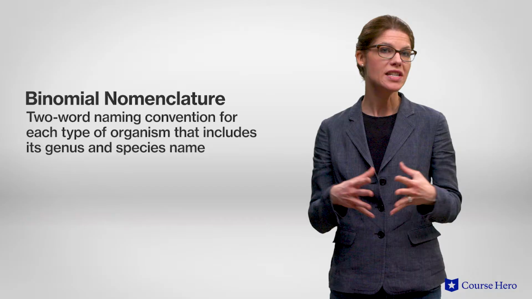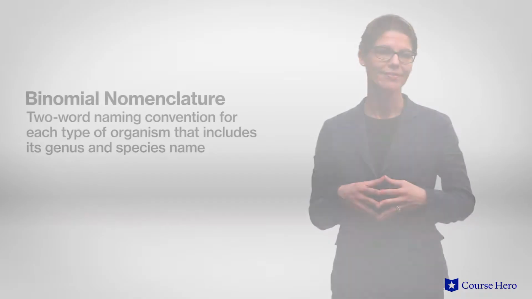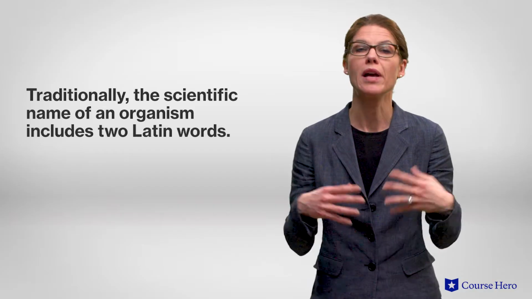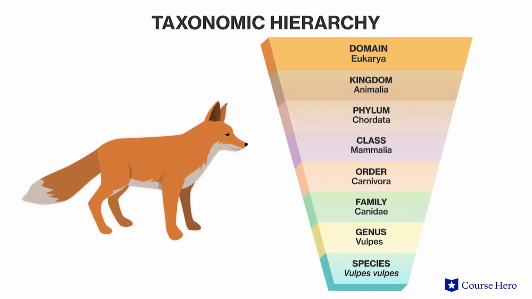However, one aspect of Linnaeus' work that still applies today is the use of a system for identifying organisms called binomial nomenclature. Binomial nomenclature is the two-word naming convention for each type of organism that includes its genus and species name. By tradition, the scientific name of an organism includes two Latin words that are used by all scientists regardless of the spoken language. The genus and species names are the two most specific categories of the hierarchy of life. These names are italicized with only the genus name capitalized, as in Vulpes vulpes for the red fox.